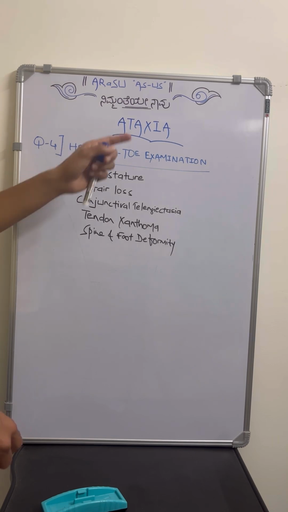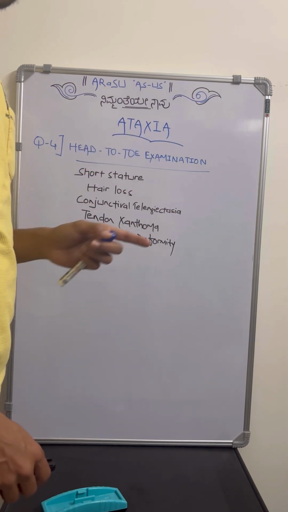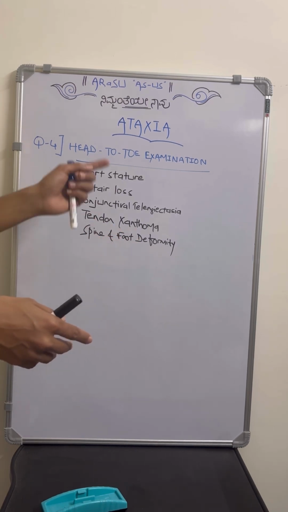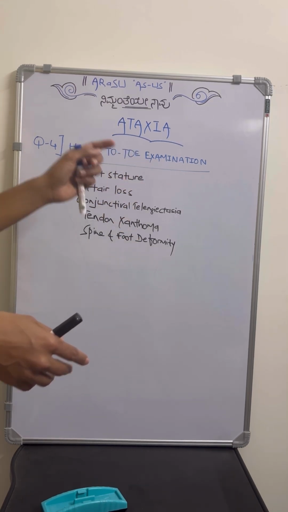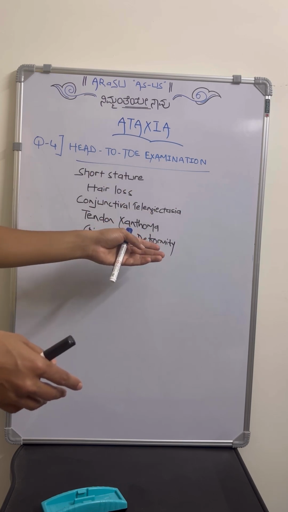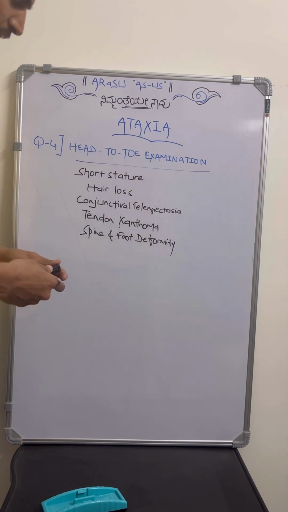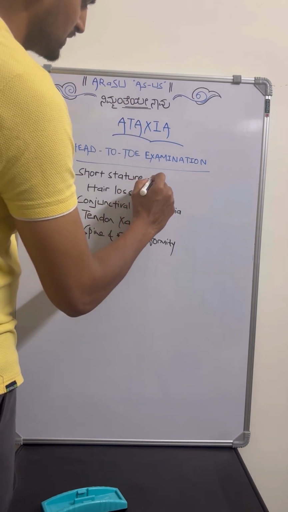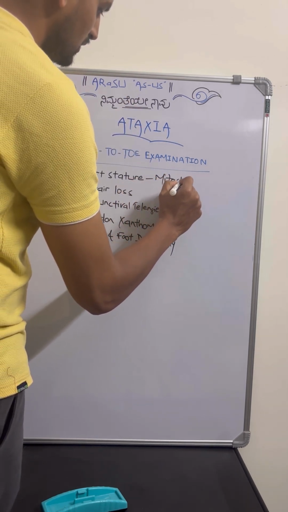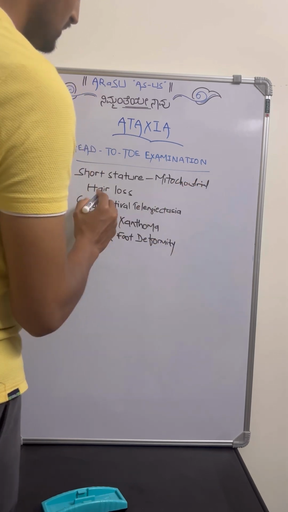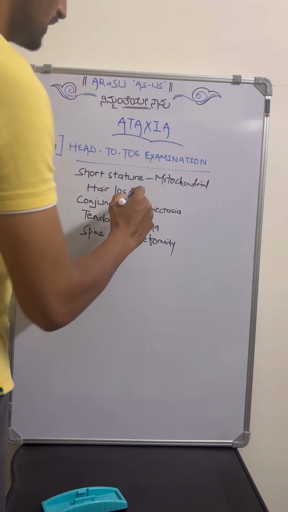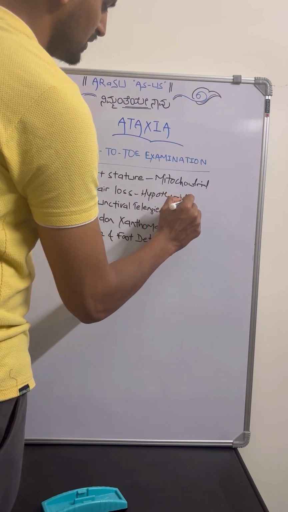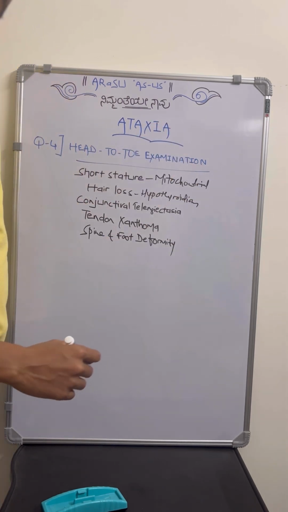Question number 4 in ataxia is about head to toe examination. It is not just about pallor, icterus, cyanosis, clubbing, edema and all. When we are dealing with ataxia, there are a few things, as we discussed some causes recently. So we have to assess for short stature. Where do we observe short stature in relation to ataxia? It will suggest mitochondrial diseases. Then what about hair loss? Hair loss will be seen in hypothyroidism. So that might be the clue for the cause of ataxia.